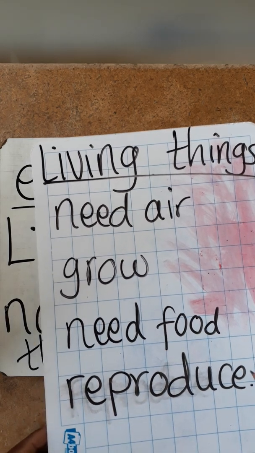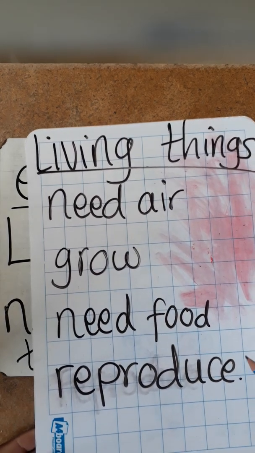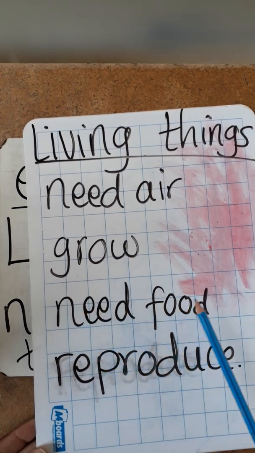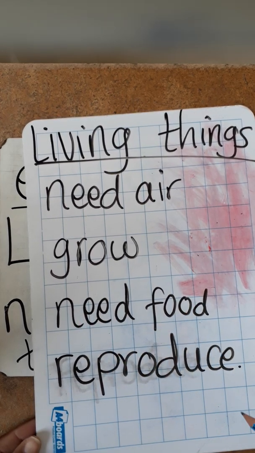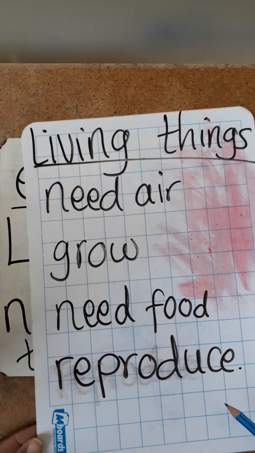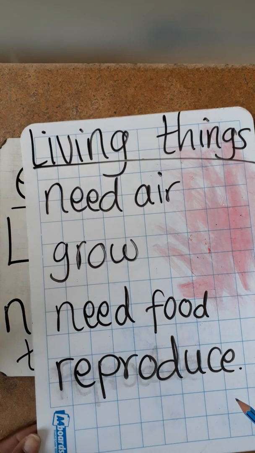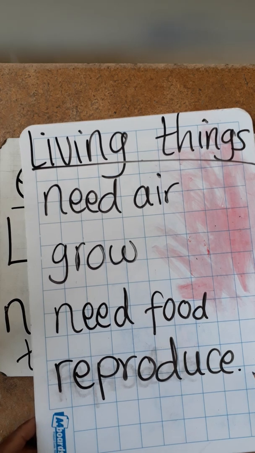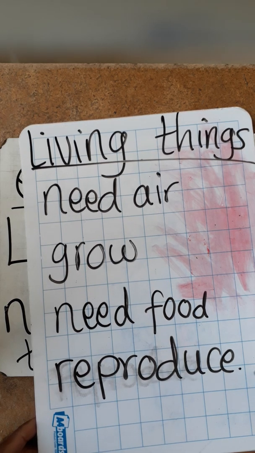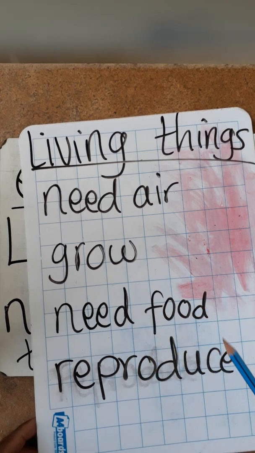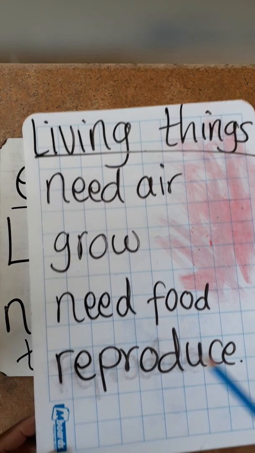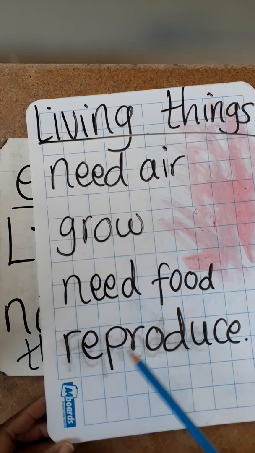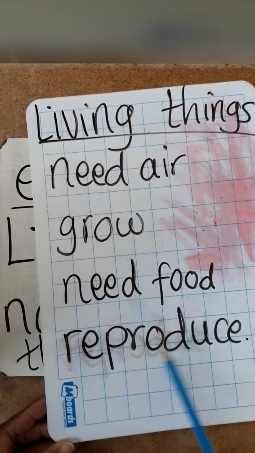Another way of finding out which one is a living thing is that living things need food. Again, you're going to find out that you are the one who needs food. You eat in the morning, you eat in the evening, things like that. So a human being or a person is also a living thing because you need food. All the animals, they need food. Even plants, for them to grow, they need food. And the last thing that we are going to look at is that living things reproduce.